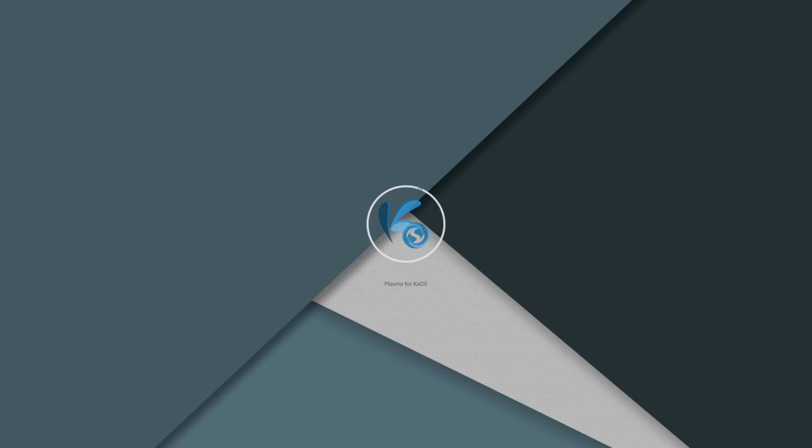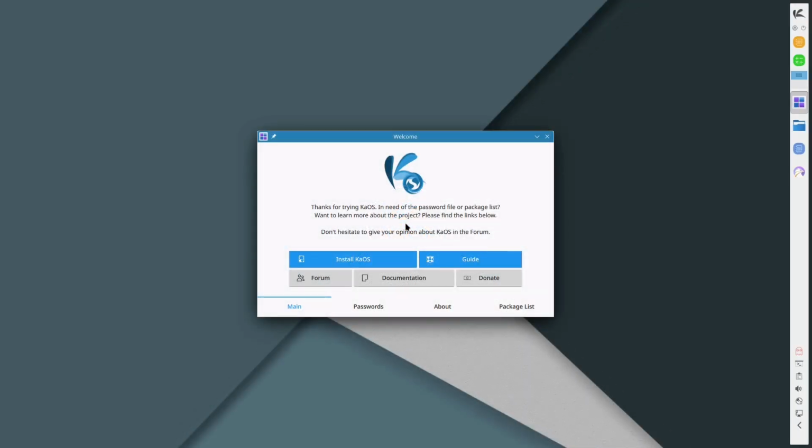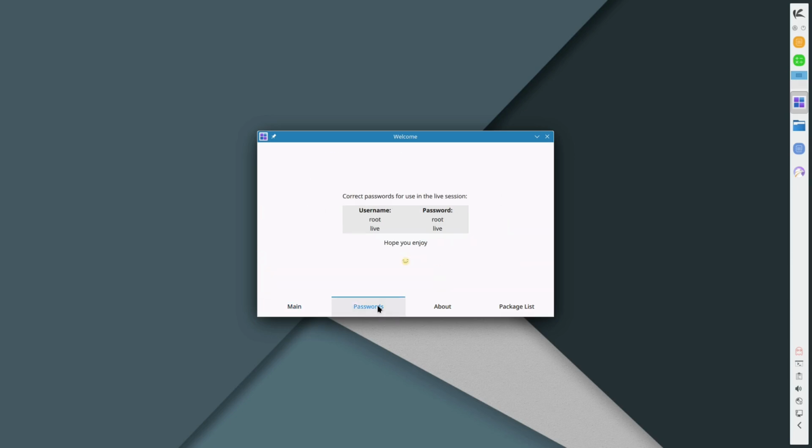Here we are just booting in for the first time, and I do like that even on my VirtualBox here, it goes right on into full screen mode, so we don't have to mess with changing any of these screen resolutions while the system boots up. And now we have the option here, and we have install, we have our guide, we have our donate, documentation, and forum. And we do have a nice list which gives us the passwords.